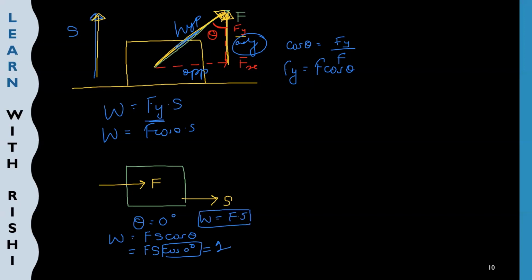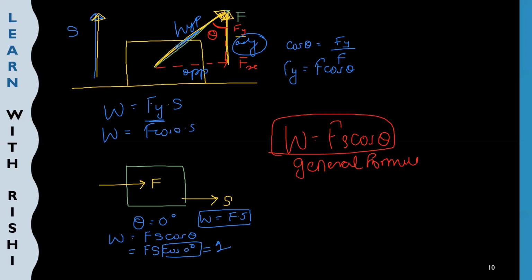So the conclusion is that work done is equal to Fs cos theta. This is our general formula. From this formula, you can calculate the work done for any case. You just need to find theta. If theta is 0, then you will get F into S. If theta is 90 degree, perpendicular, then work done is equal to 0.